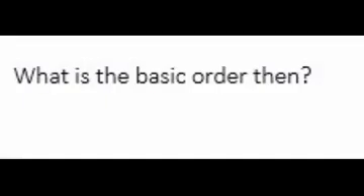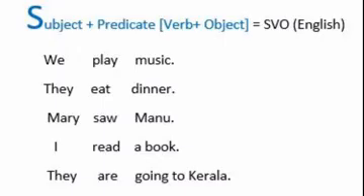Then what is the basic order that we need to follow in the English language? That is a question. What is the basic order in order to create a meaningful sentence? This is the basic order of a sentence in the English language. Subject plus predicate. Predicate is a combination of verb and object. So together we can say SVO. Subject, verb and object. So that is the order of a sentence in the English language.